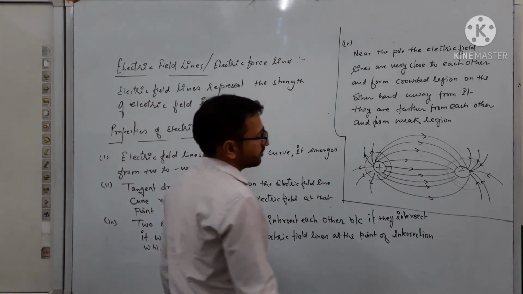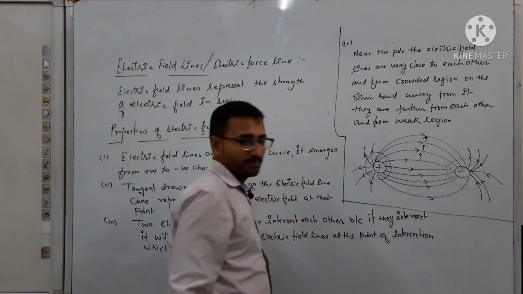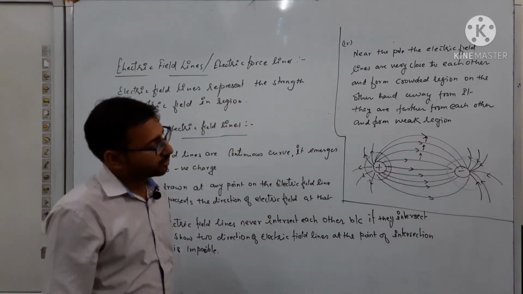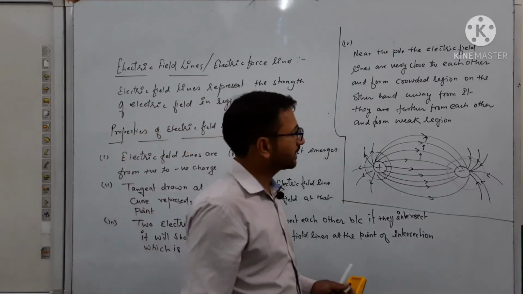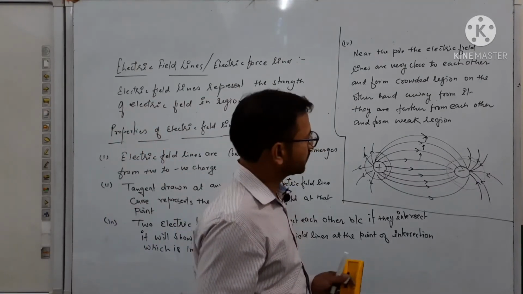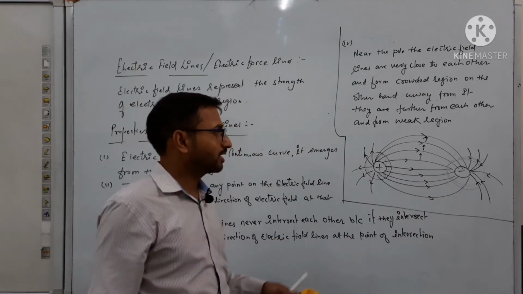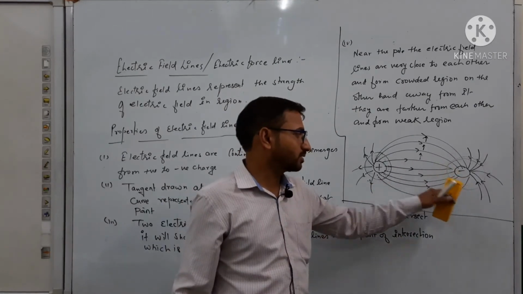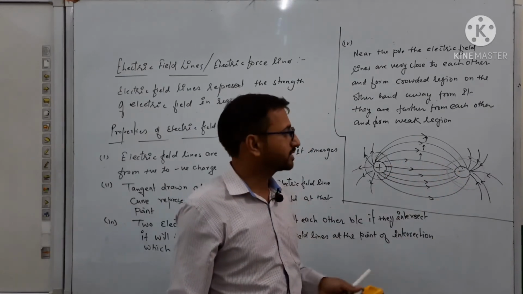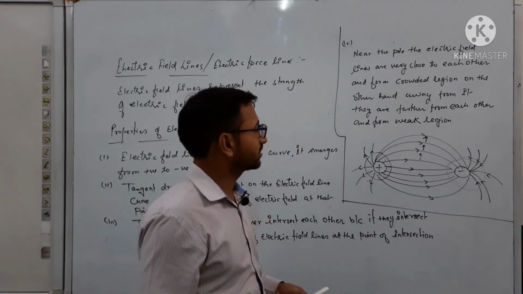And as you move away from it, you will see the distance between them increases, so they create a region which is called a weak electric field region. You will draw the electric field line curves in an upcoming video in different conditions, when we place two unlike charges at some distance, the point charge, same charges, and other conditions.